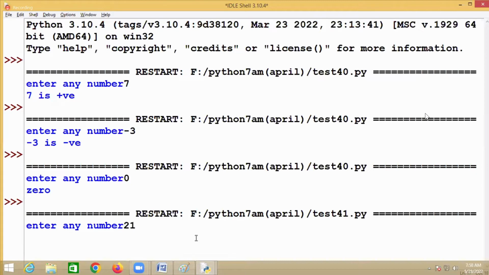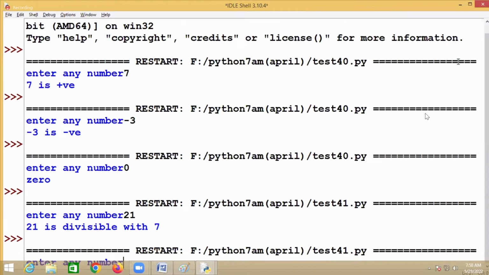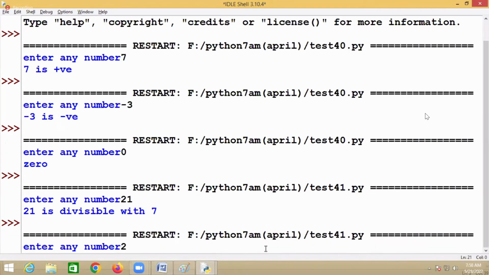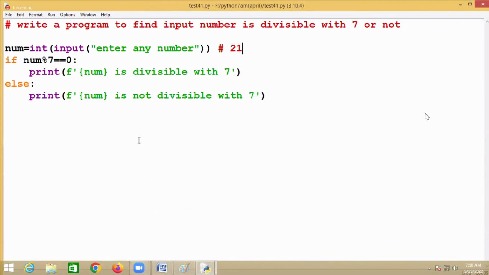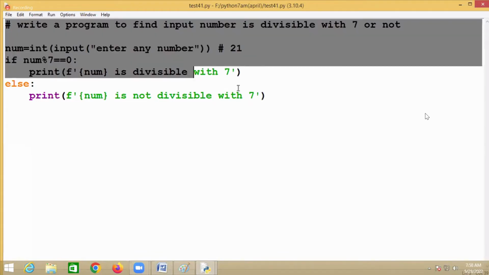My number is 21. Now 21 is divisible with 7, right? My number is, okay, some 20. 20 is not divisible with 7. But here, are there two conditions or only one condition? Only one condition.